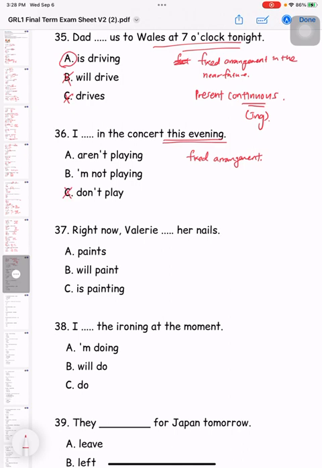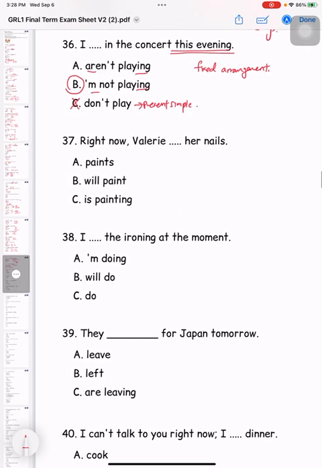So C is wrong. C is present simple tense, not present continuous. There's no ing. Yeah, this is present continuous with the verb to be at the front part. So I, we have to use am, not is. It's I am, okay? 37, right now, Valerie, her nails.